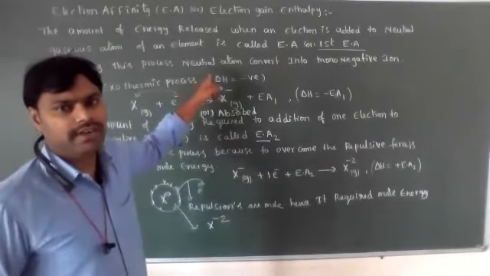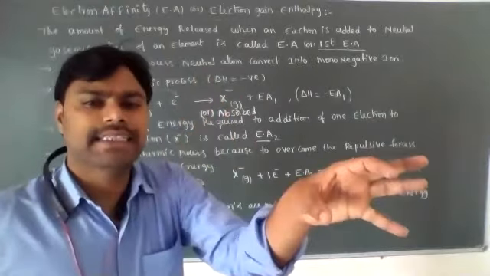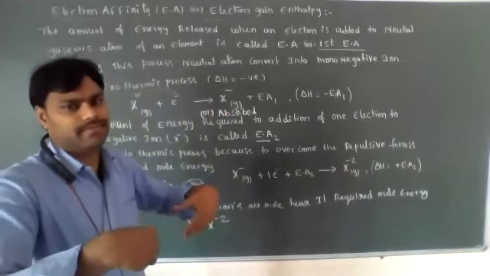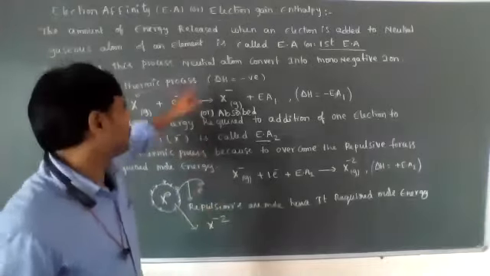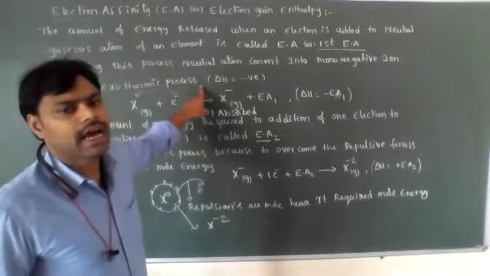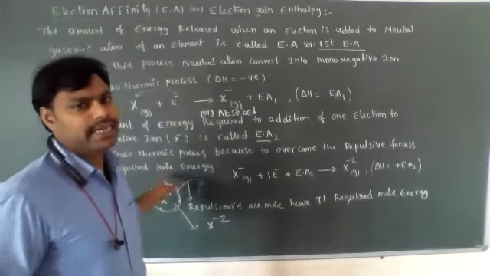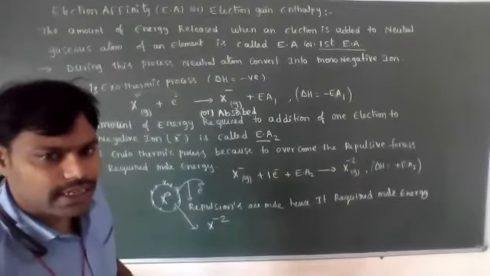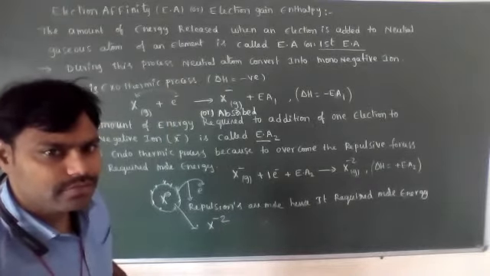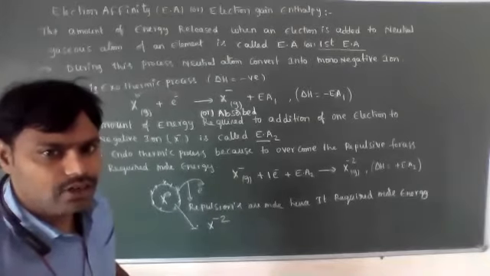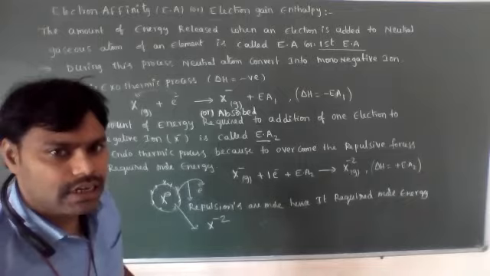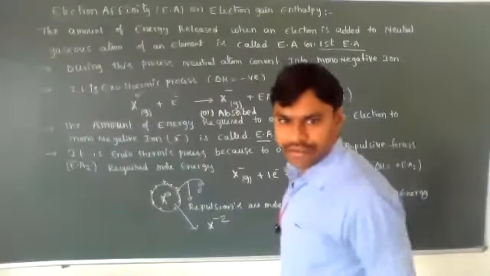In the first electron affinity process, it releases energy. In the second electron affinity process, it absorbs energy. That's why the first electron affinity process is exothermic and the second electron affinity process is endothermic. Okay, clear students? Yes, very good. It is a very, very important concept. Don't neglect it.